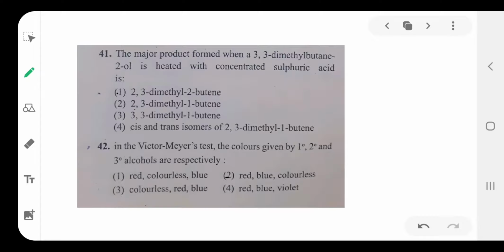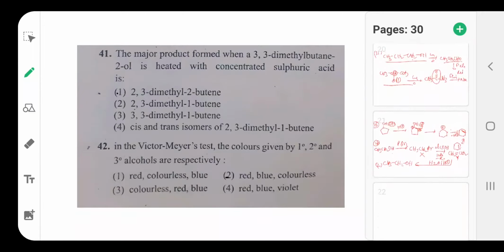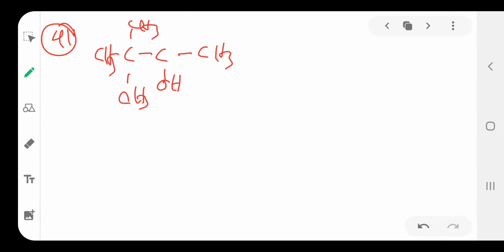The major product formed when 3,3-dimethylbutan-2-ol is heated with concentrated sulfuric acid. See the mechanism here. This is 3,3-dimethylbutan-2-ol.